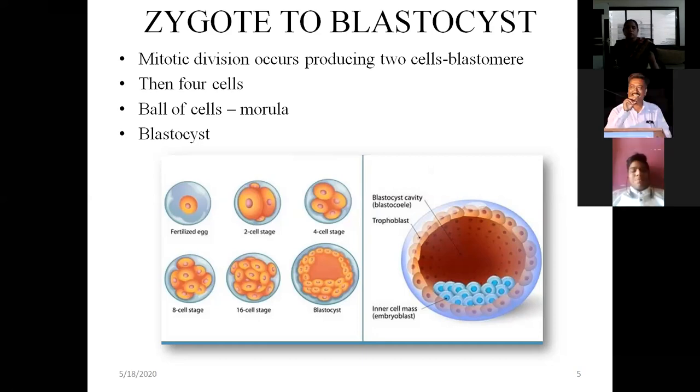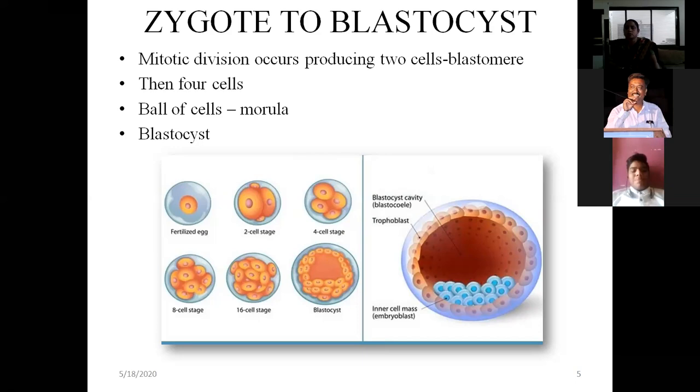At this time the zona pellucida, the covering over the blastocyst, degenerates or breaks up due to the excessive stretching of the cells. This is called zona hatching. And the morula expands with accumulation of fluid inside it. That is called the blastocyst.